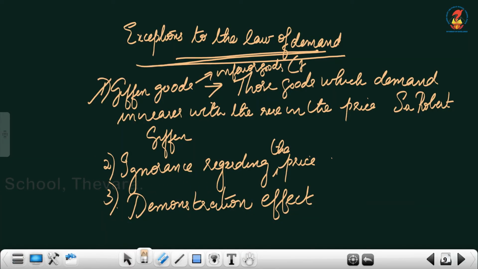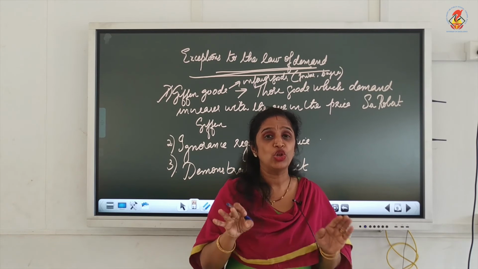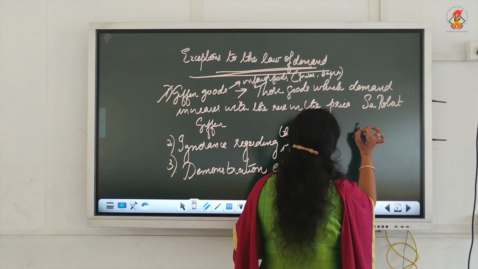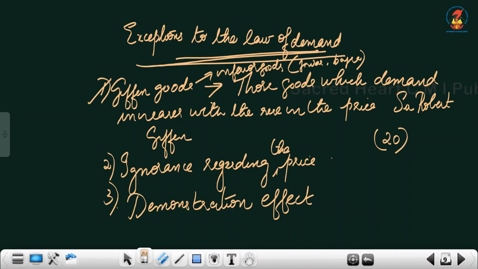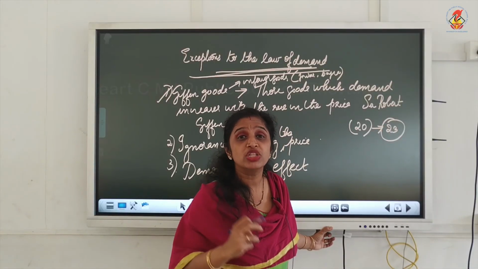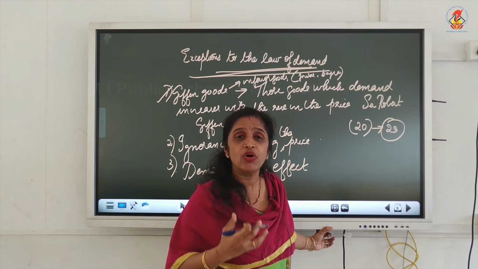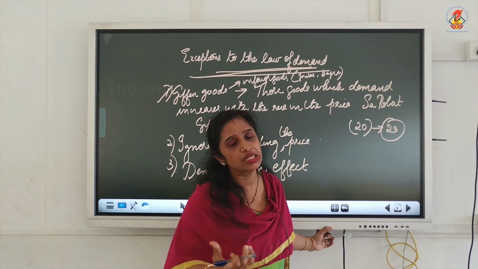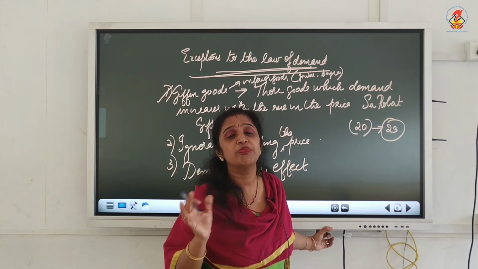What are inferior goods? Jowar, bajra, etc. These inferior goods are consumed by the low income groups. Suppose 1 kg of bajra is 20 rupees. When the price of this bajra increases to 23 rupees, the demand will still not fall, because for this income group there is no other option. They have the potential to buy only bajra. Therefore, even if the price of bajra increases, demand will not fall. Demand will keep on increasing.